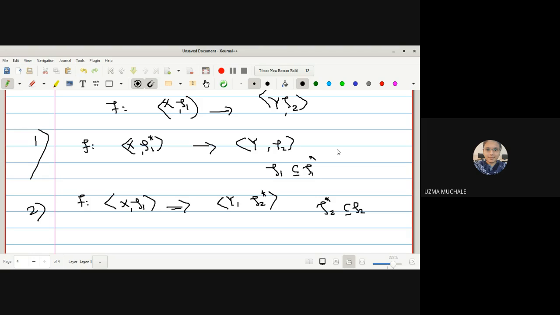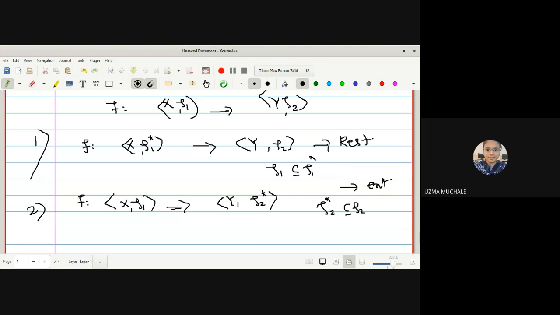Just now you told Rutuja that we have to add some elements for extension in the codomain, correct? Yes, ma'am. I will write down, and you tell me this is a restriction map and this is an extension.